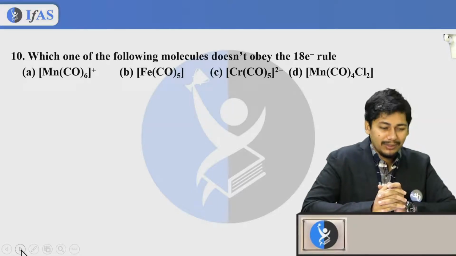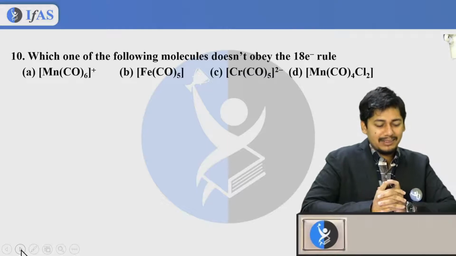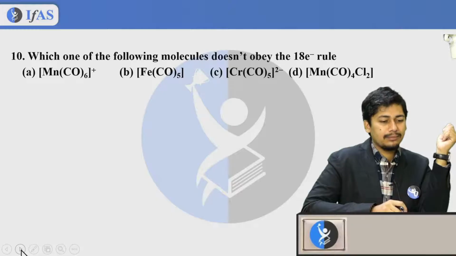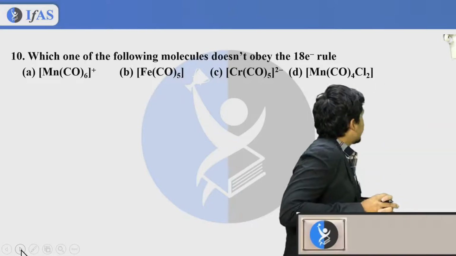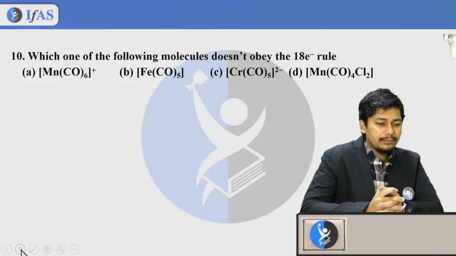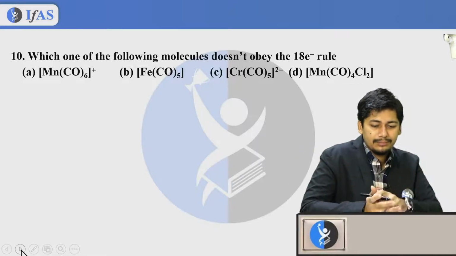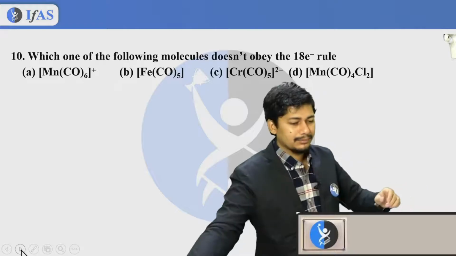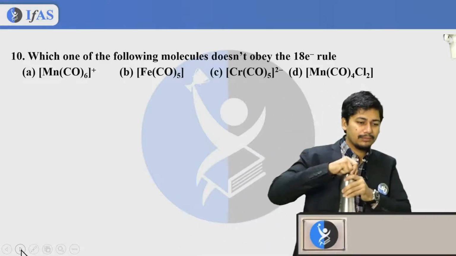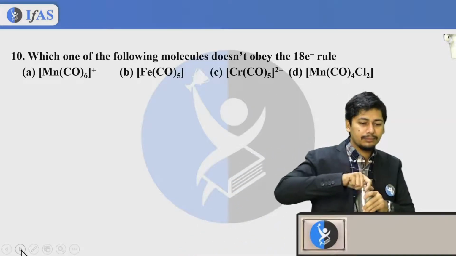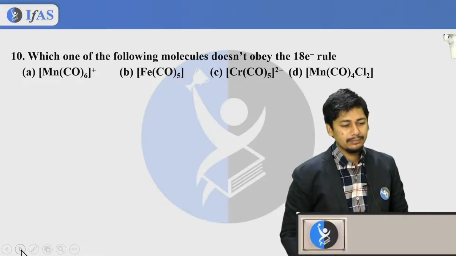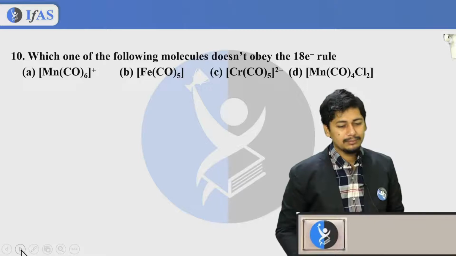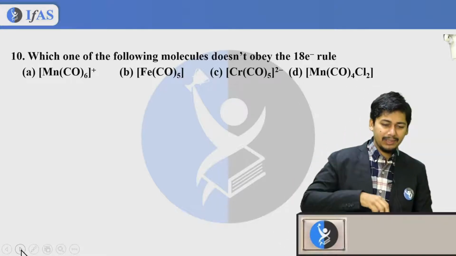Whichever is not falling, that will be your correct answer. Okay, option D.